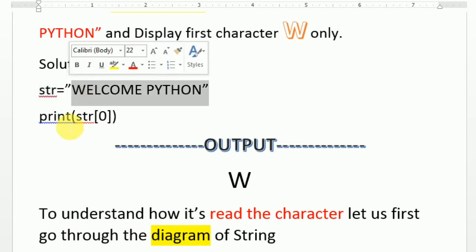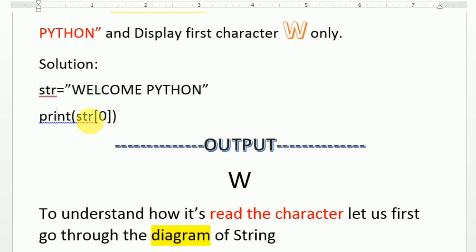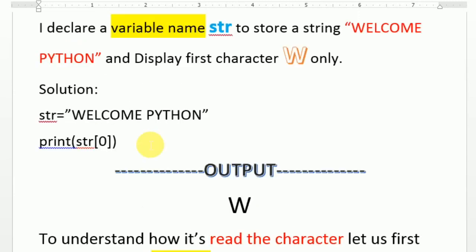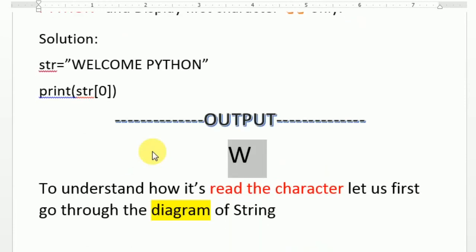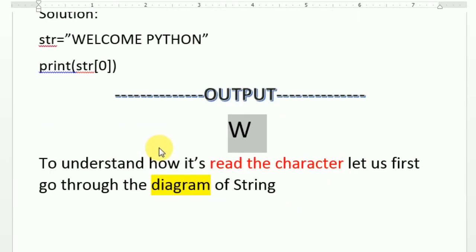When I print, I use str square brackets and 0. You should know that the default indexing of a string starts from 0, so it will display W.